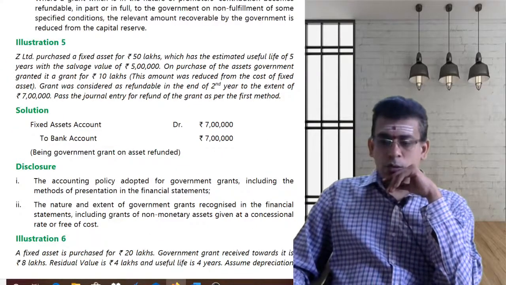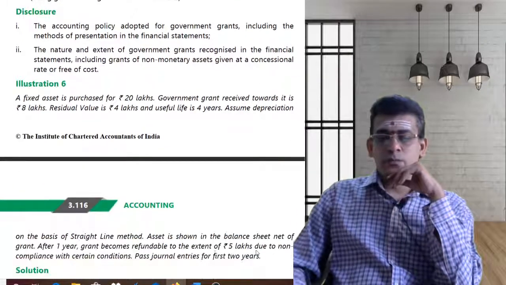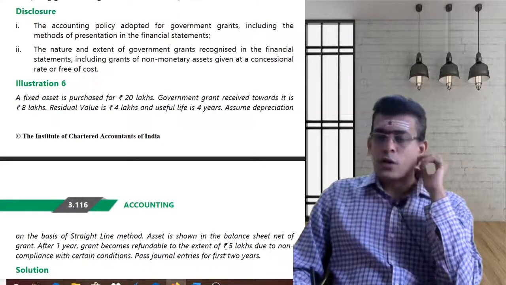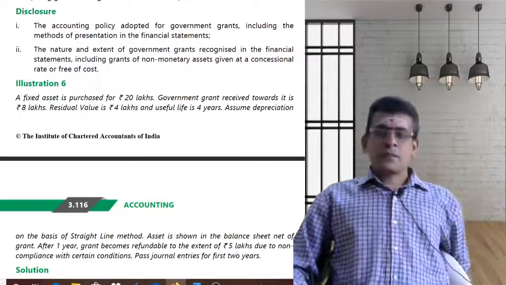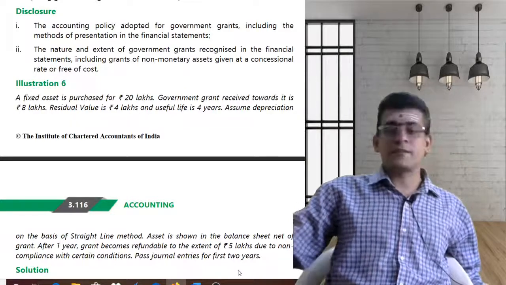Second year, it is mentioned that you are refunding the grant. You are supposed to refund a grant. How much amount is being refunded? 5 lakhs due to non-compliance. You can take an assumption: this 5 lakhs is refunded before depreciation, or this 5 lakhs is refunded after depreciation.